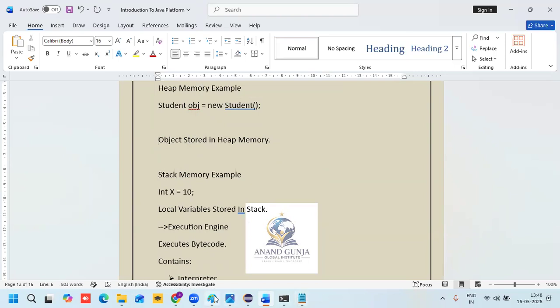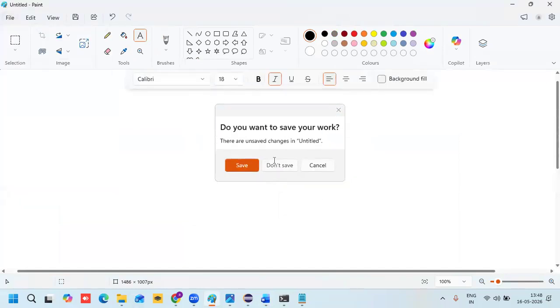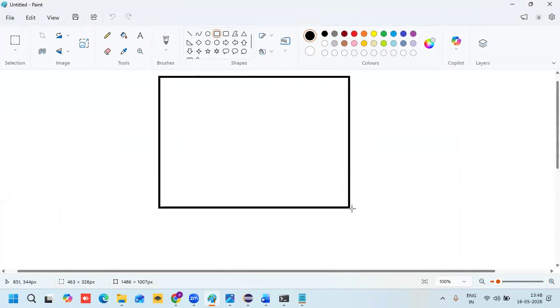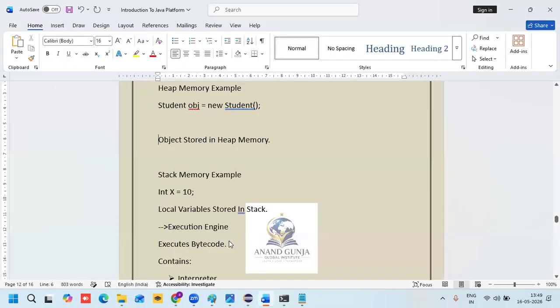For example, these objects will be stored in heap memory. Assume this is my object, and obj is my object name. Where is that object stored? Here, in heap memory. Understood? You got my point, right? The object is stored in heap memory.